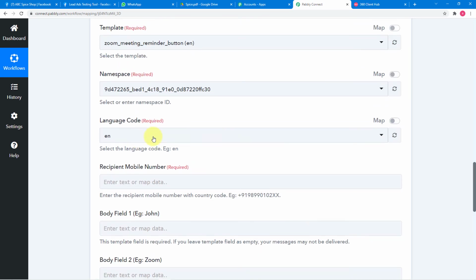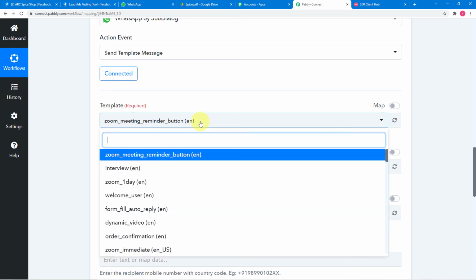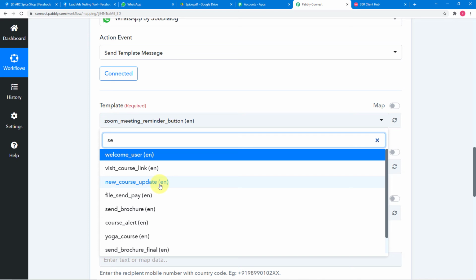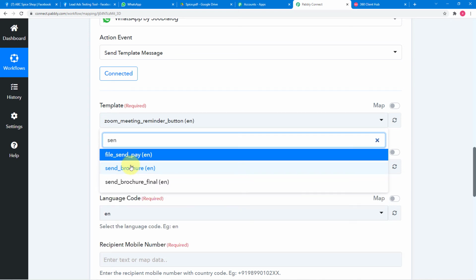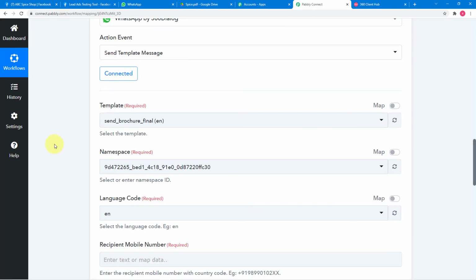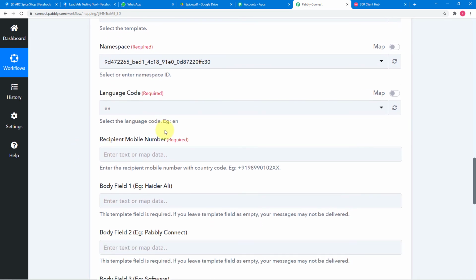So first of all, let us select our template from this template field, and it will show me the list of all the approved templates. And here I am going to find my template, which is this one, send brochure final. Okay. So after selecting the template, this namespace field and the language code get automatically filled up.